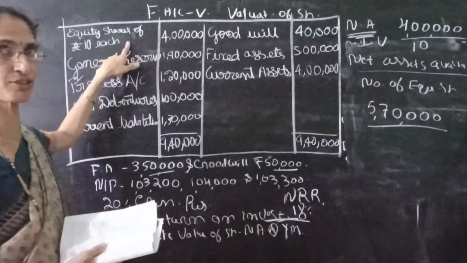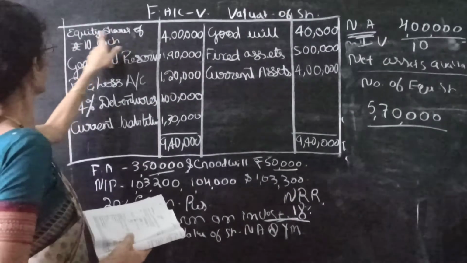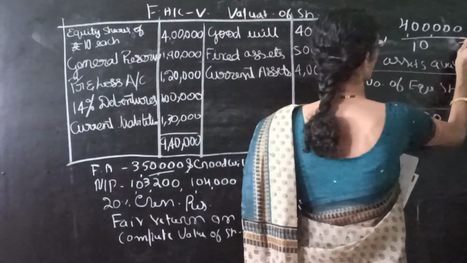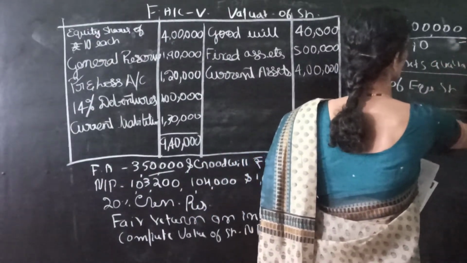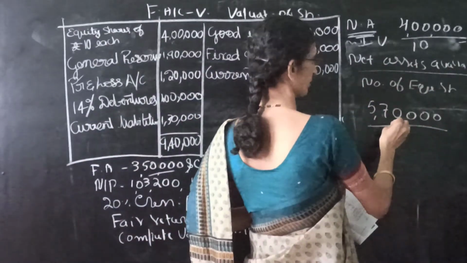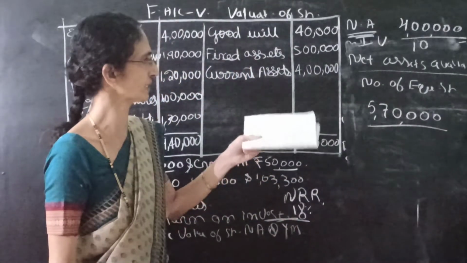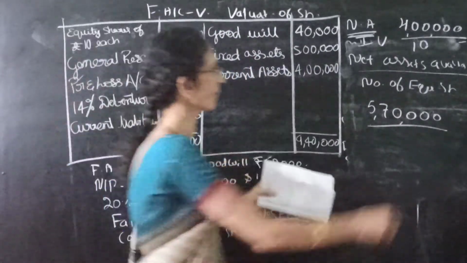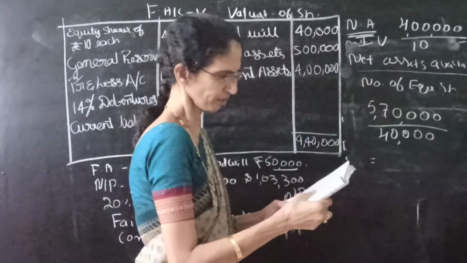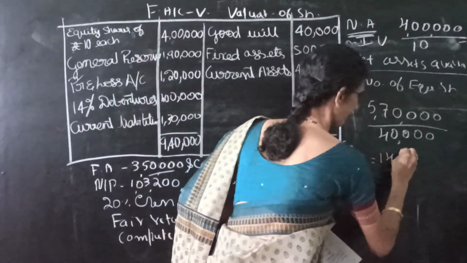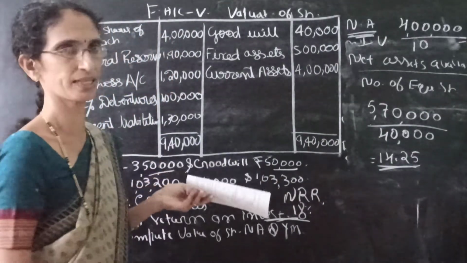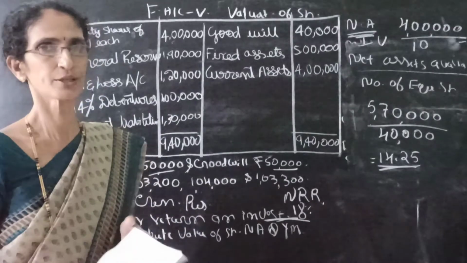So how to calculate the number of shares? Here value of the share is given. So equity shares of rupees 10 is 4 lakh. So the face value is 10 rupees. That means number of share is 40,000. So net assets available to shareholders we already calculated. It is 5,70,000 divided by number of equity shares. Here it is 40,000. So we get 14 rupees 25 paisa. So under net asset method, the value of share is 14 rupees 25 paisa.